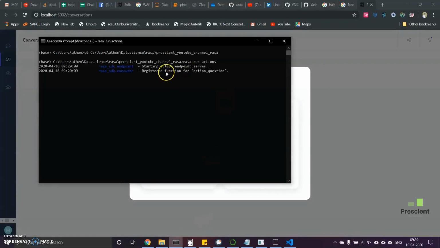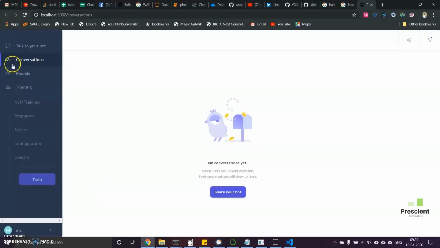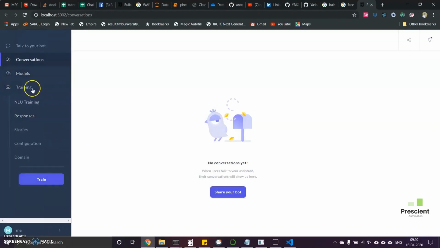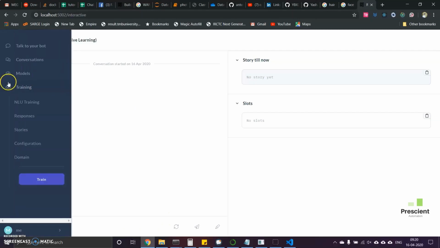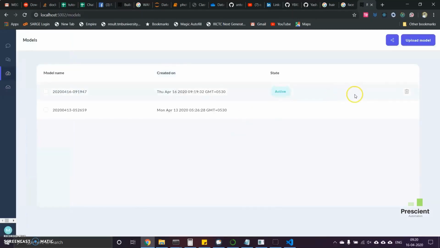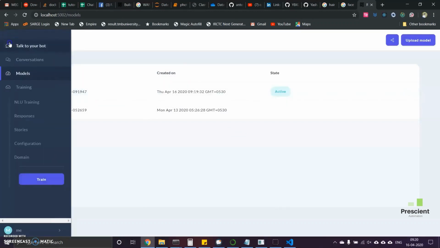Actually, now it is saying it registered a function for the action question. We will see what will happen because of this window eventually. Since we have trained our bot, we have to go and talk to our bot, and it will ask me to select the model first. I think it is already selected. We have created this just today.